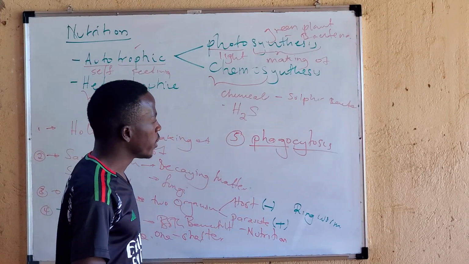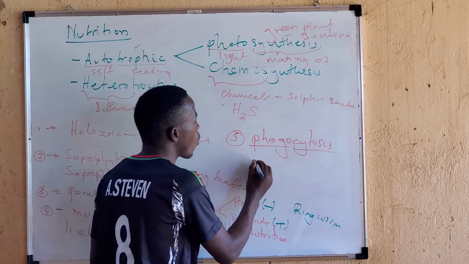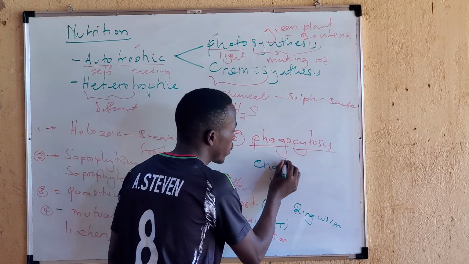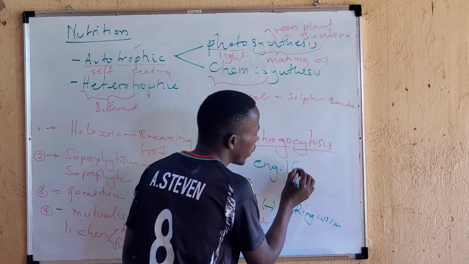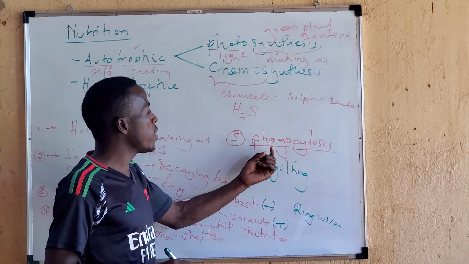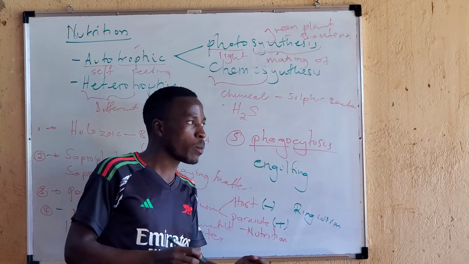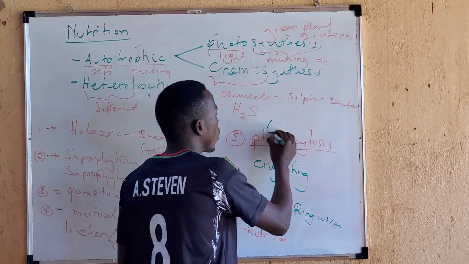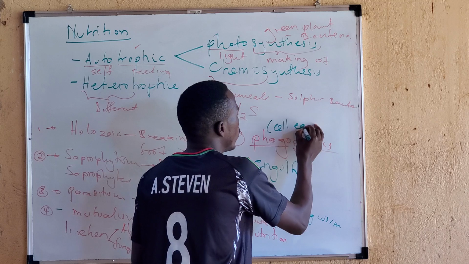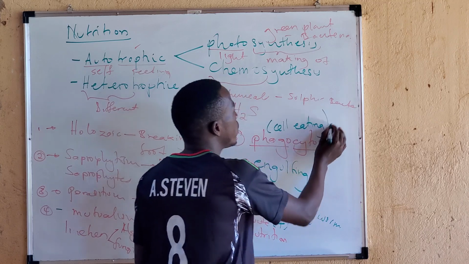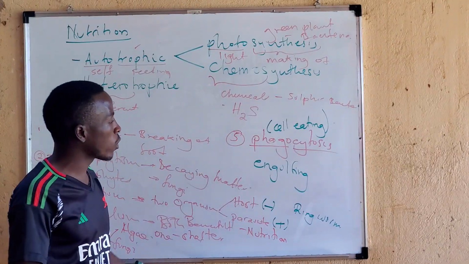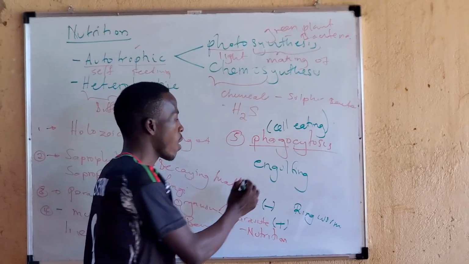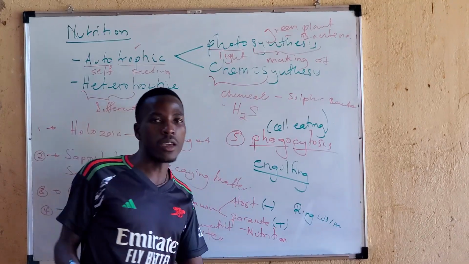In this mode, we see the process of engulfing. In simple terms, cells are taking solid food. We can call this cell eating. Cells eat solid substances by the process called engulfing.